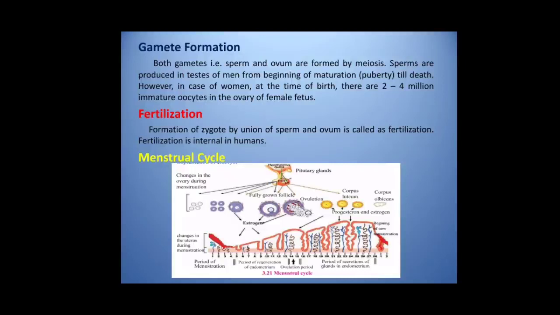This development is due to the hormone called follicle stimulating hormone FSH. This development starts from the 5th day of the period of menstruation.